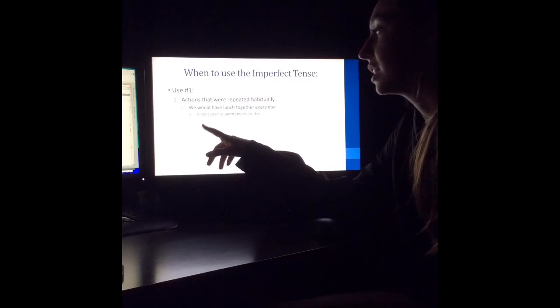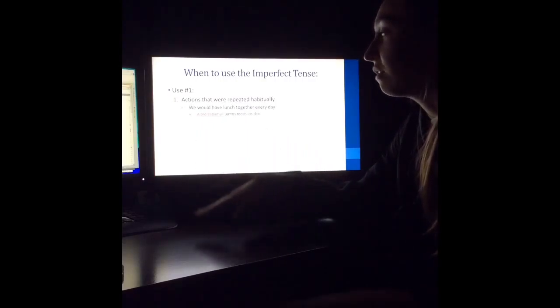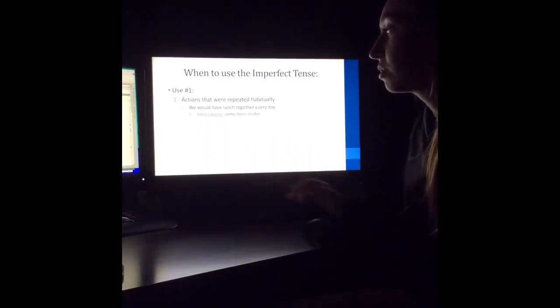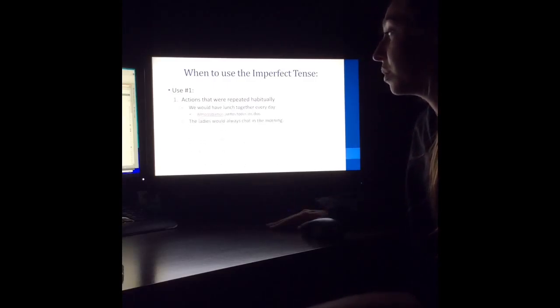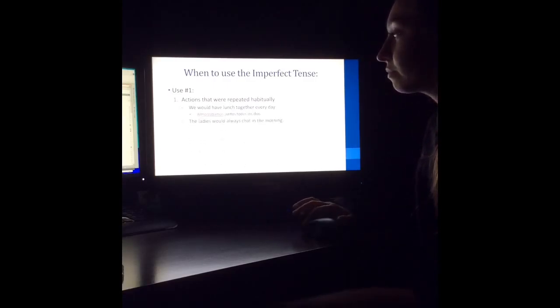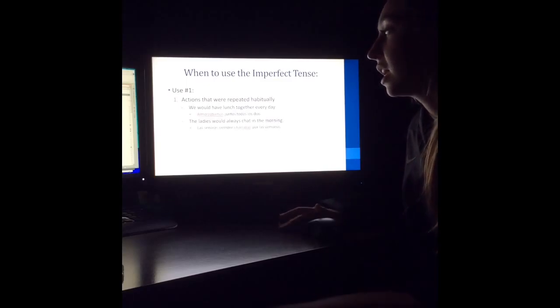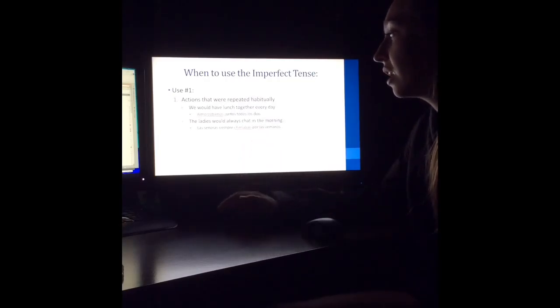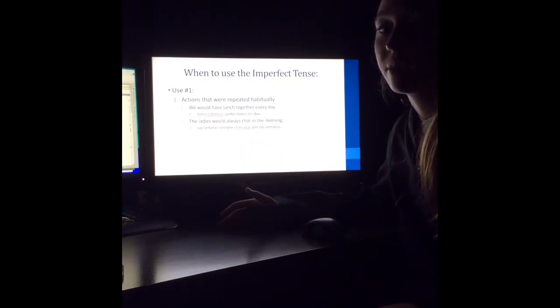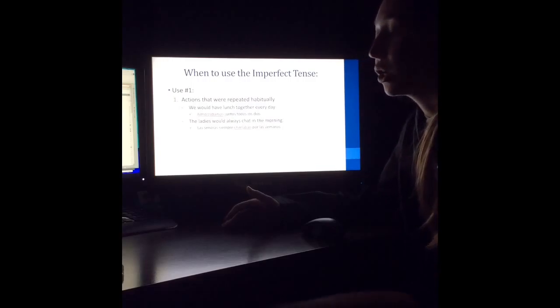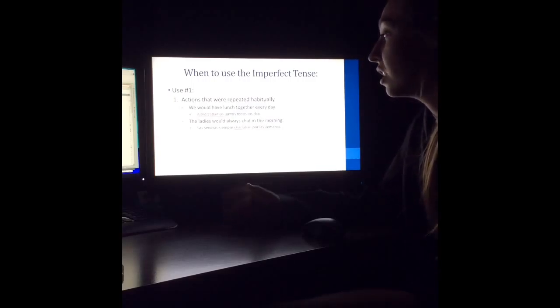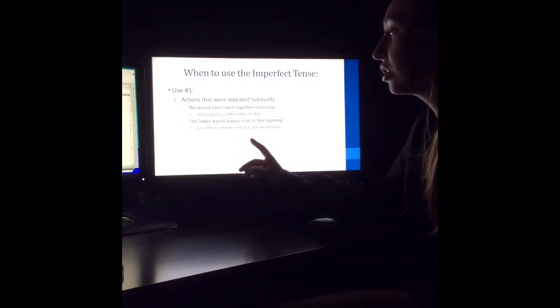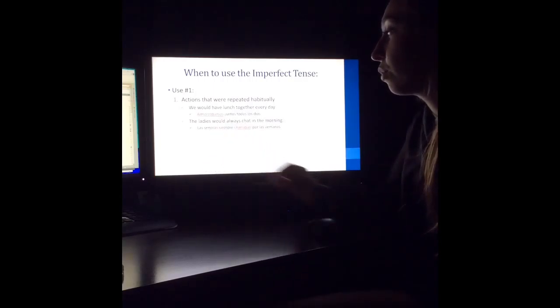Since almorzar is an AR ending verb, you take off the AR ending and you add ábamos. Another example would be the ladies would always chat in the morning. Translated as las señoras siempre charlaban por las ventanas. The verb charlar, meaning to chat, is what you are conjugating in the imperfect tense. Since it's an AR ending verb, you take off the AR and you add aban because you're conjugating it for the ellas form.